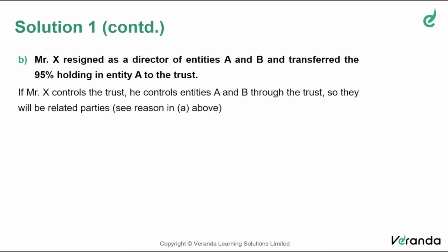If Mr. X controls the trust, see, I'm using the word if. Just because X is the beneficiary of the trust, you cannot conclude that X is controlling the trust. But if X is controlling the trust and the trust is controlling A and B, Mr. X is controlling A and B through the trust. So they will be related parties as above.